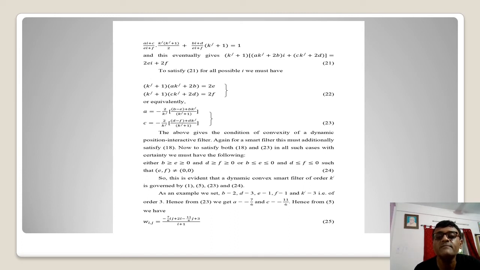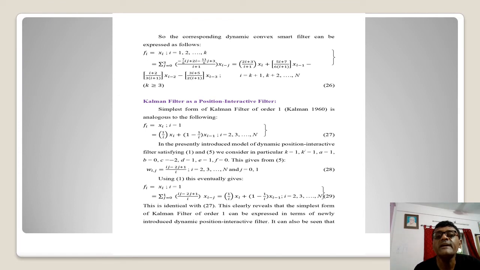An example: I put here b as 2, d as 3, e as 1, and f as 1, and we put K prime equal to 3. A third order filter is being taken. So we have the results for a and c accordingly, and this result is coming for the Wij. This is the general weight result that we have for this case. So the corresponding dynamic convex smart filter can be designed by these equations 26.